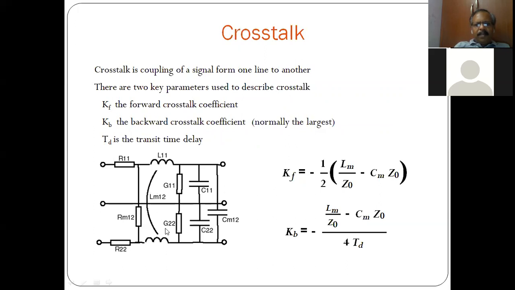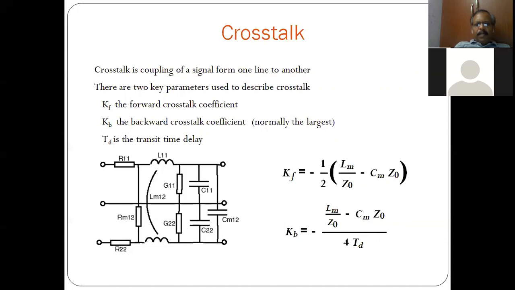Thereby there is crosstalk. The crosstalk is based on the forward crosstalk coefficient, the backward crosstalk coefficient, and TD, which is the transit time delay. The forward and backward crosstalk coefficients are given by these expressions, where the characteristic impedance of the line plays a very important role, as well as the time delay of that particular signal.